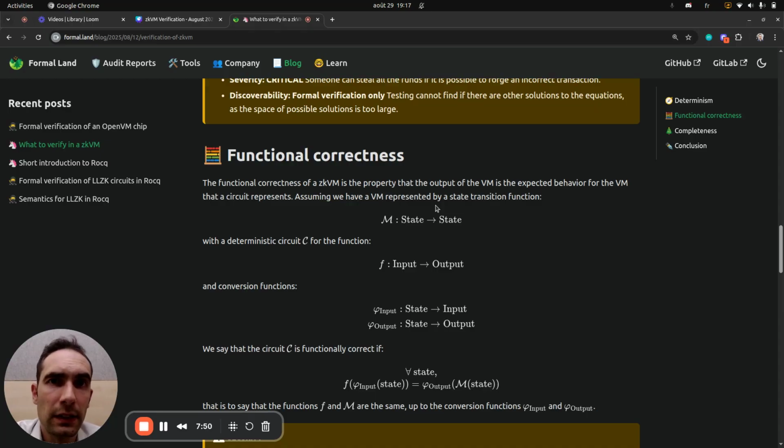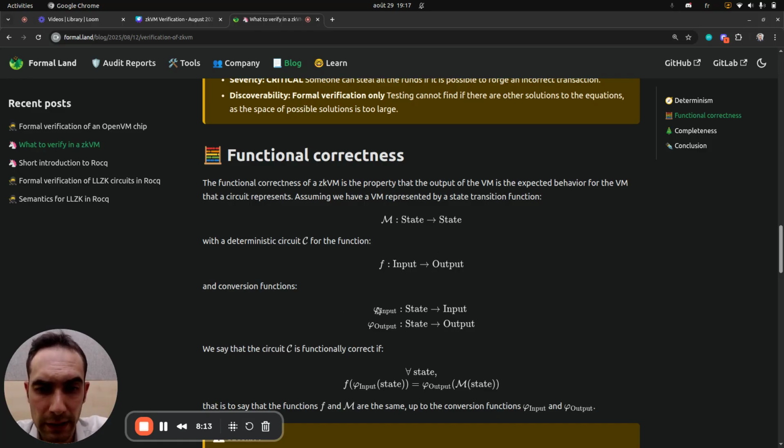This is done in most of the formal verification systems with the SAIL project. And after, we will do a mapping between this formalization and the representation of the ZKVM, which is using variables with field elements.